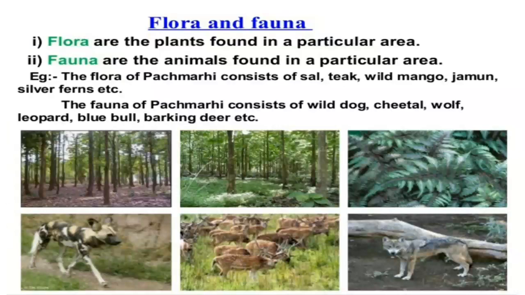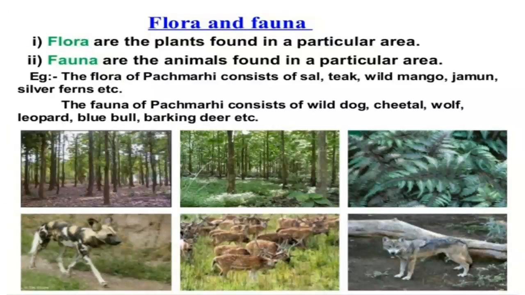The plant population of a place, or the variety of plant species living in their natural habitat, is termed as the flora of that place. Similarly, the animal population of a place, or the variety of animals living in their natural habitat, that is their surroundings, is termed as the fauna of that place.